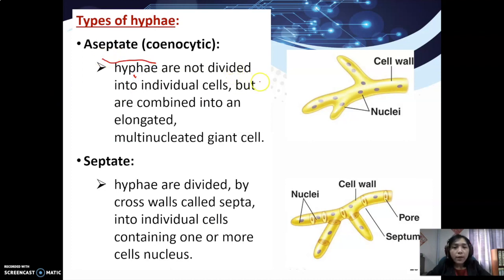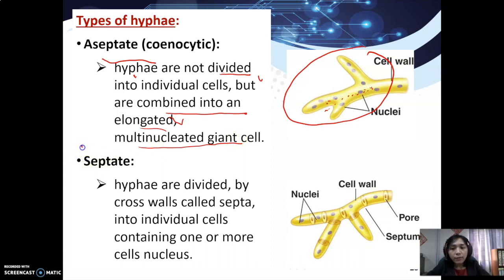It means the hyphae do not divide into individual cells, but are combined into an elongated multinucleated giant cell. So we can see that in the hyphae here, they do not divide. All the nuclei are joined in one hyphae.